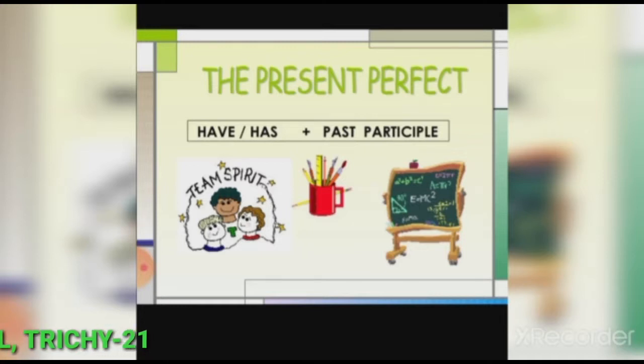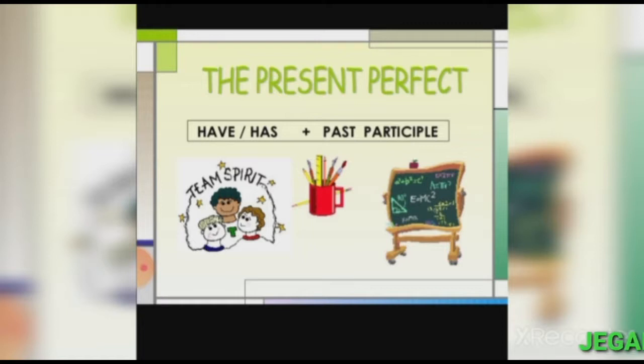results in the present. For example, I have opened the door. The door is open now. The taxi has arrived. It is here now. So these are the examples for present perfect tense.